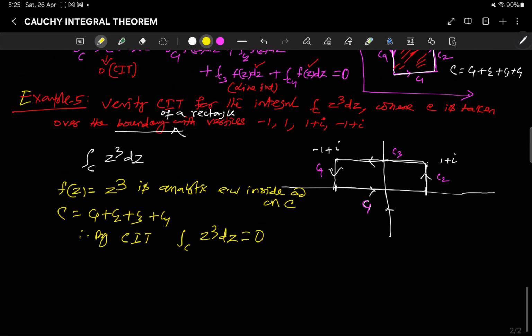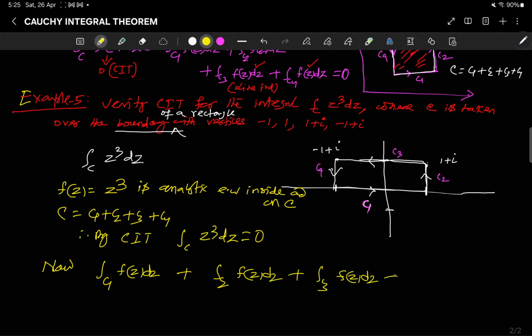Now we have to verify this: the integral over C1 plus the integral over C2 plus the integral over C3 plus the integral over C4. We have to find them individually and check that the sum is 0. So let us evaluate one by one.